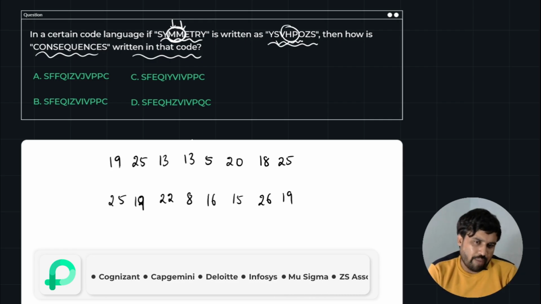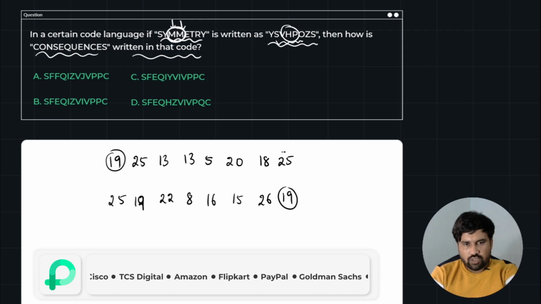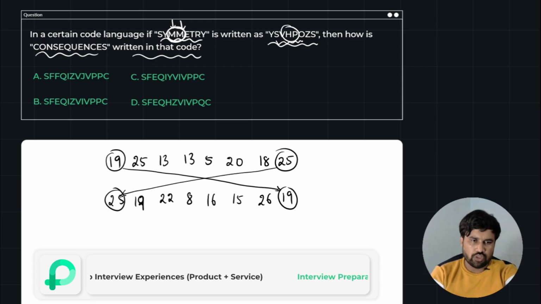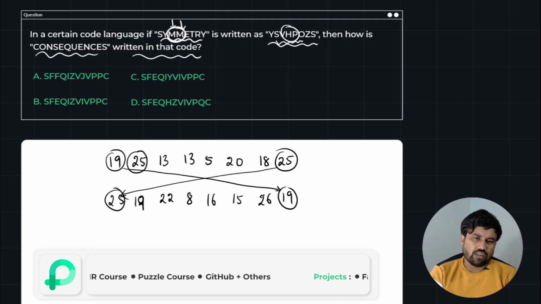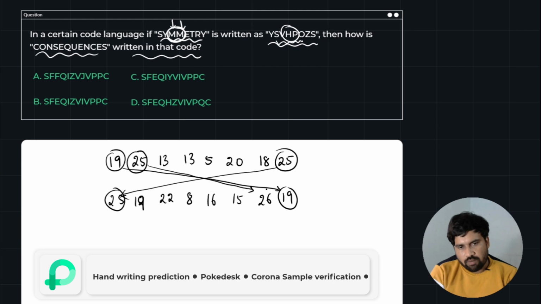So just look at here, 19 is there, 19 is there, 25 is there, 25 is there. So the first number went to the last position and the last number went to the first position. So immediately we will see the second number went to the last but one place, and it got incremented by 1.